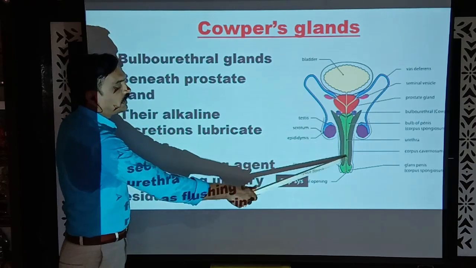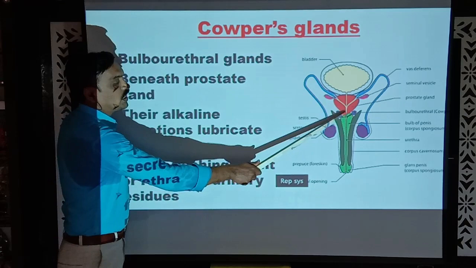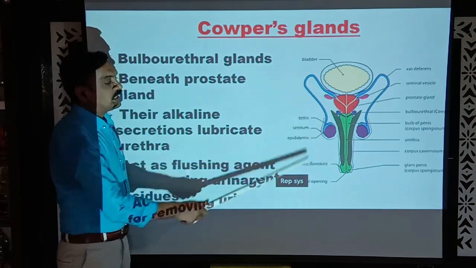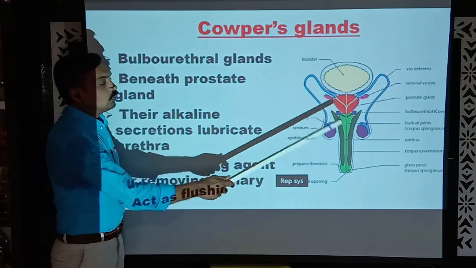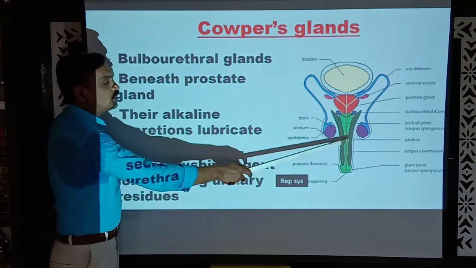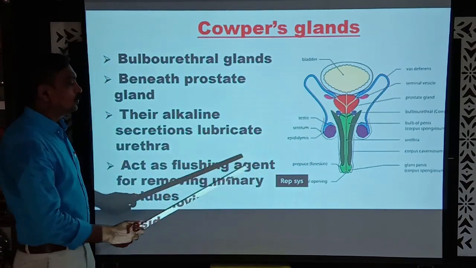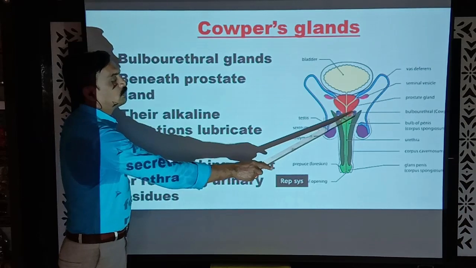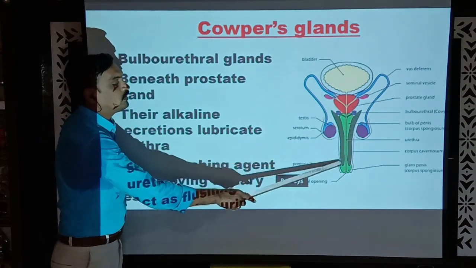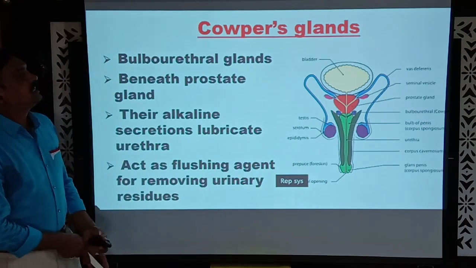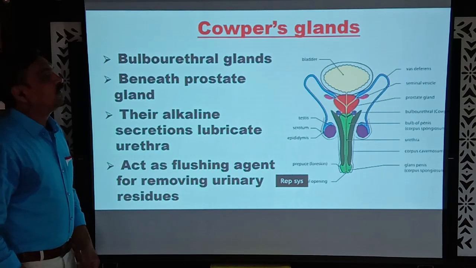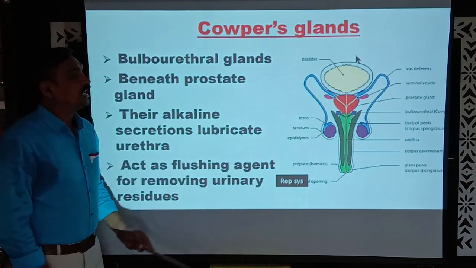This urethra is a sharing duct for both the reproductive system and the urinary system. That's why, in order to flush out all the urinary residues, the bulbourethral secretion or Cowper's gland secretion flushes out all these urinary residues. This way it is helpful in making the vagina lubricated and also in removing the urinary residues.